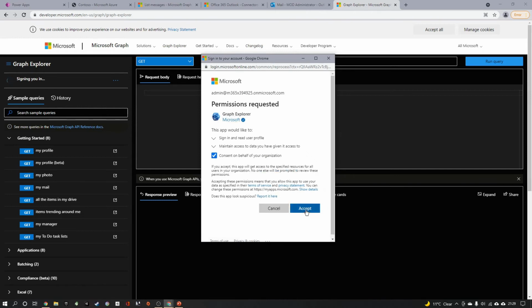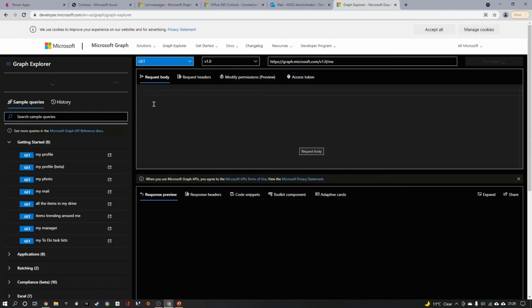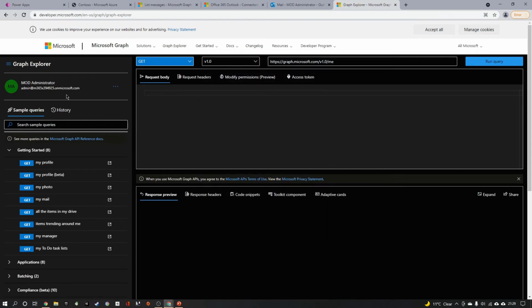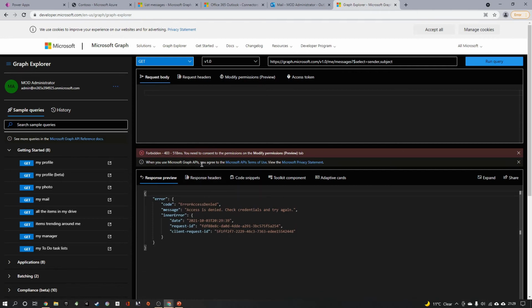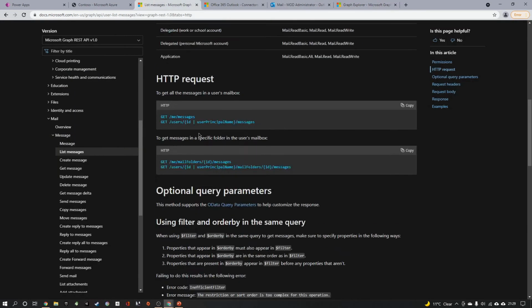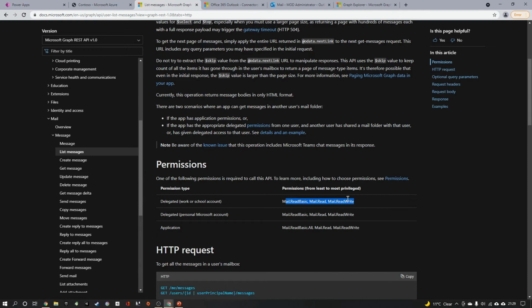and I am allowing the Graph API consent. So now my Graph Explorer is ready to interact with the Graph API. So I paste it here to retrieve the subject and the sender information from my email. I click on run query. This will show that I need to get consent on some of the privileges. Those are the consents that we have seen here, like Mail.ReadBasic and Mail.Read.